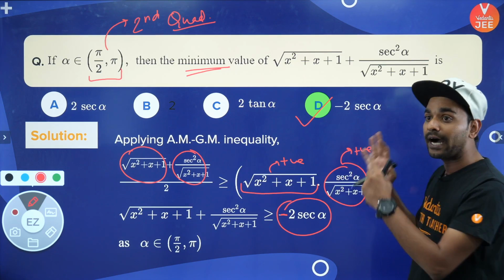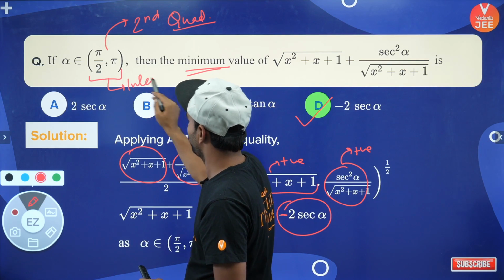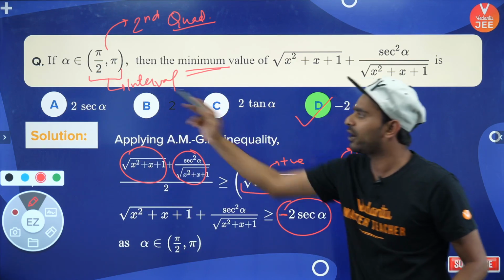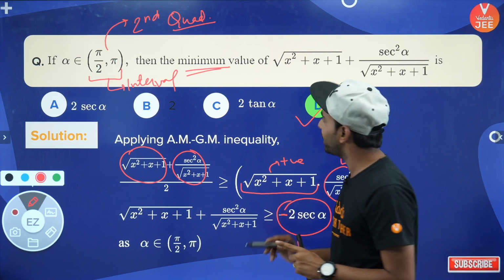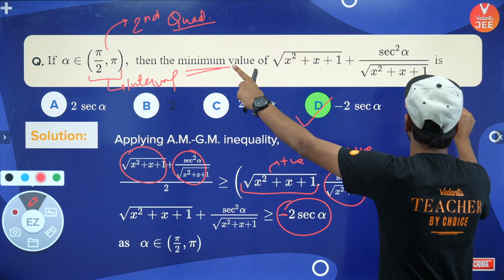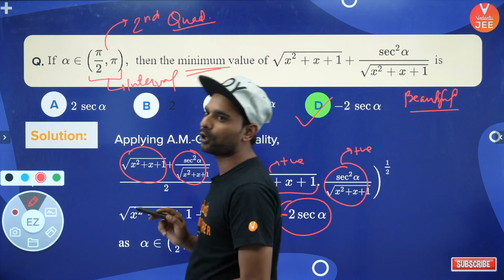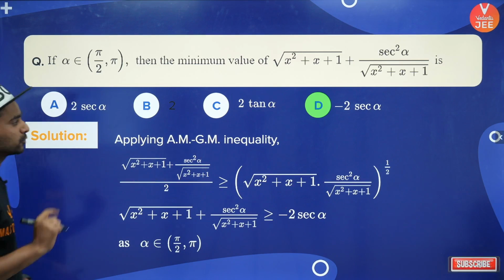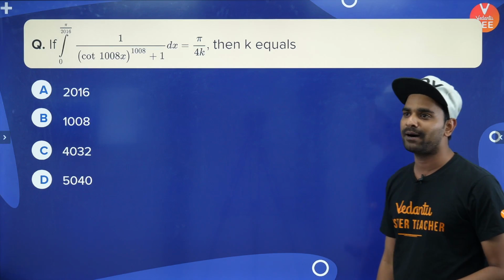So you need to be aware of what kind of interval is given to you. If here would have been given 0 to pi by 2, then the answer would have been 2 sec alpha. Is it clear? Yes. So it's a very, very beautiful question that I have given you guys, because I want you guys to focus on the particular constraints also in the given problem. ऑल राइट, yes. तो इन चीजों का भी ध्यान रखना. ये छोटी छोटी चीजें हैं जो हमको एग्जाम में नेगेटिव मार्क्स दिला देती हैं.